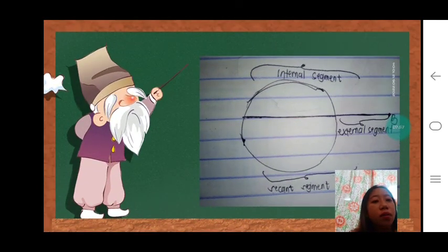Ang internal segment is naa na siya sa upper sa circle, then ang secant segment kana sa ubos, then ang external segment is kanang naa siya sa gawas, murag mao bitaw siya nilapas.